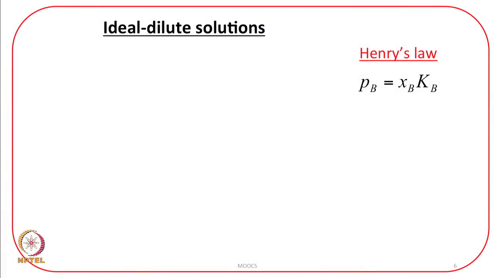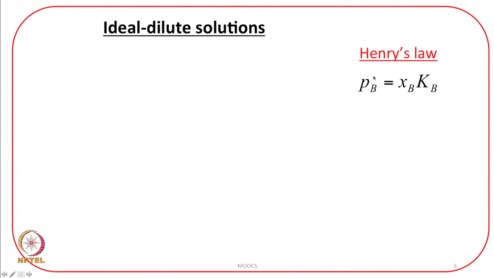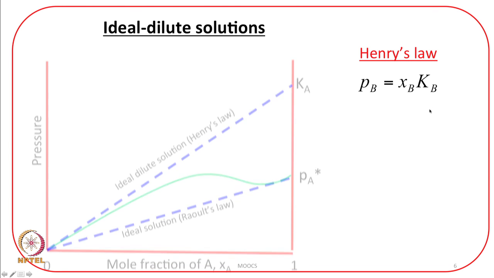There was another observation by Henry, that in a dilute solution, if you plot the vapor pressure of component B, or let us say if I treat B as a solute, against its mole fraction, still you see linearity, but the constant of proportionality is not the vapor pressure of pure component, rather it is another constant. And this K is called Henry's law constant. So, this law, P_B equals X_B times K_B, is called Henry's law.